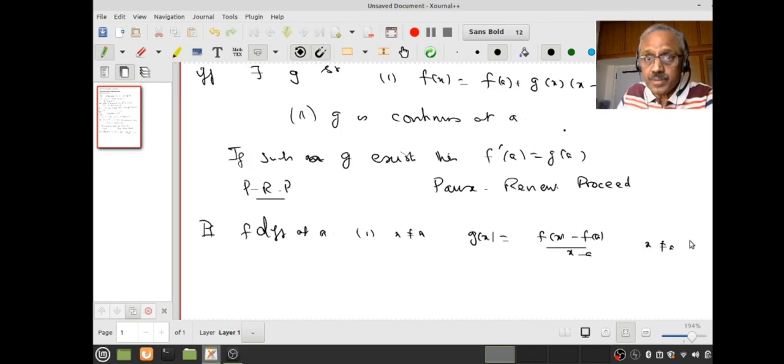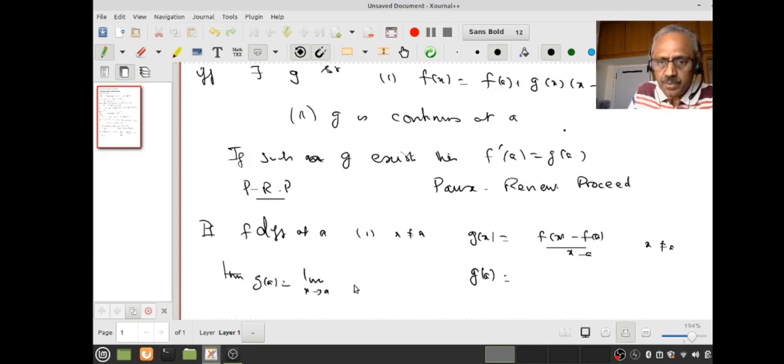Remember I have to prove the existence of g. If such a g exists, it has to satisfy 1. If it satisfies 1, then I can solve for g. You see that I am working backwards as usual. But remember, I have to make sure that g is defined at each and every point. So I have to tell you what is g at a. Now you say that g is continuous at a. Since g is supposed to be continuous at a, therefore what should g of a be? g of a should be the limit as x tends to a of g of x.